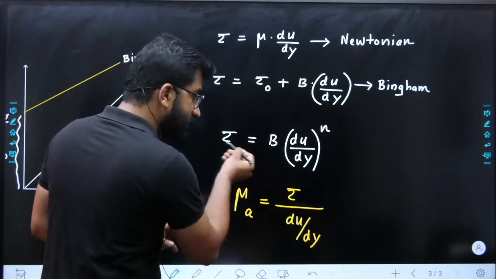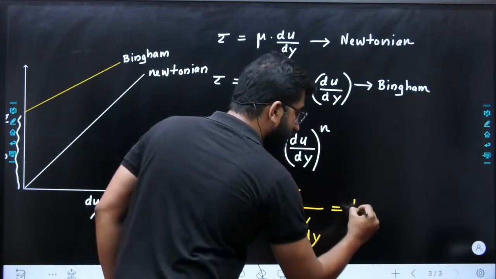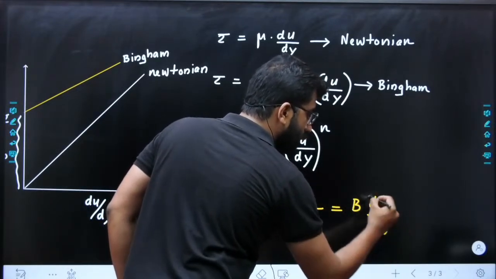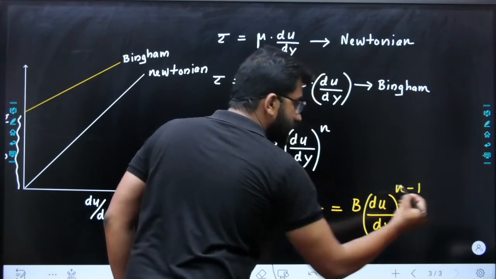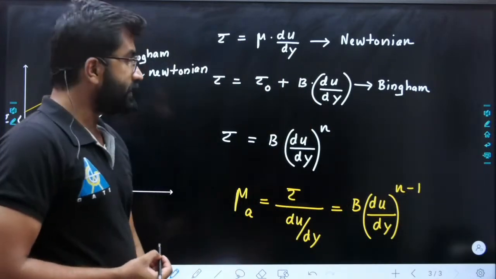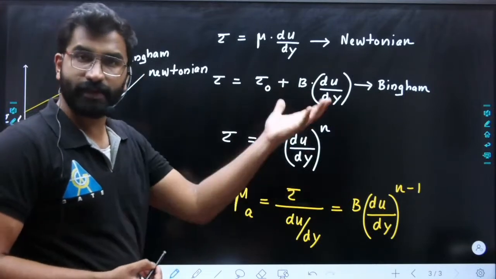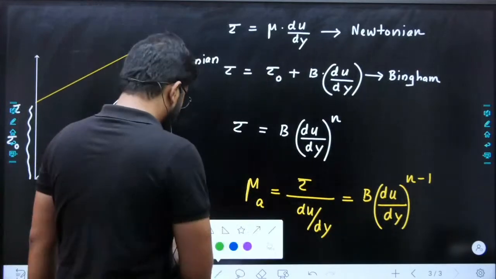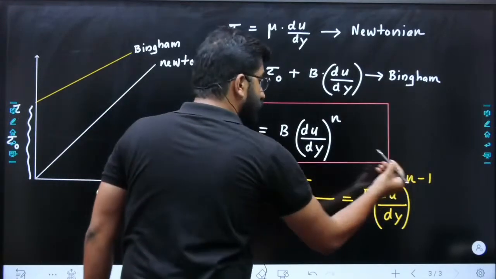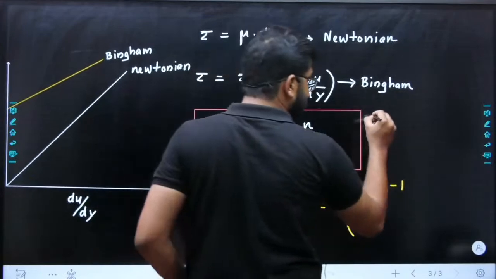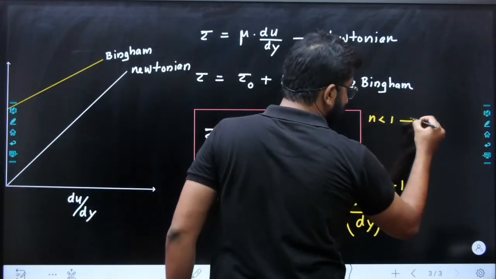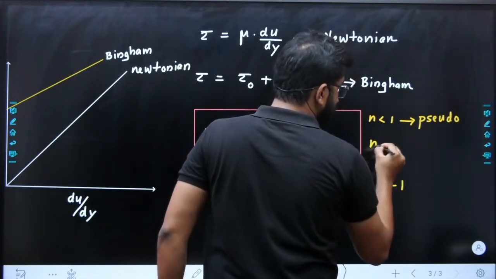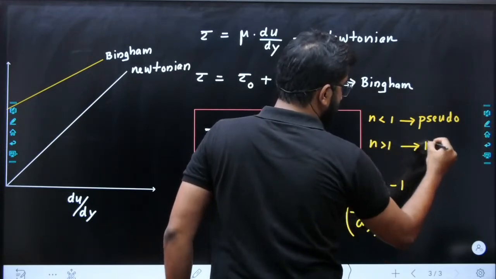So when I substitute this equation here, your equation will become b into du by dy power n minus 1. So always remember, if the n is less than 1 pseudoplastic, greater than 1 dilatant, that you can remember always based on this equation. If the n is less than 1, pseudoplastic, n is greater than 1, dilatant.